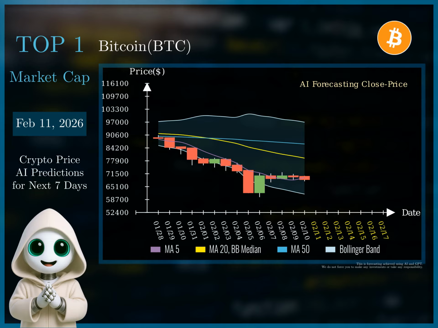Given this analysis, I recommend a short selling strategy. Entry price should be set at $68,800, capitalizing on the recent price action. A stop loss should be placed at $70,300, just above the resistance level to limit potential losses if the price unexpectedly reverses. The initial target price should be $62,200, coinciding with the support level.